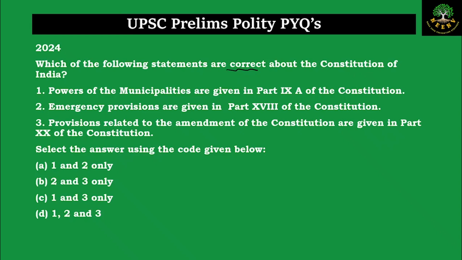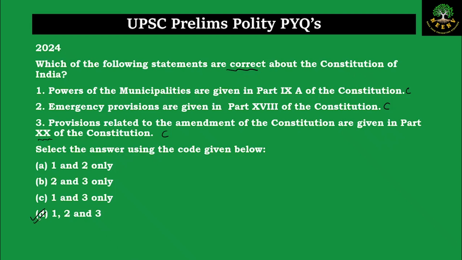Statement 1 is indeed talking about the powers of municipalities which are contained in the Part 9A of the Constitution. So this is correct. Also, the emergency provisions are contained in the Part 18 of the Constitution. So this is also correct. The provisions related to amendment of the Constitution are covered in the Part 20 of the Constitution. So this is also correct. Which of the following statements are correct? All are correct. So answer will be D, 1, 2 and 3.